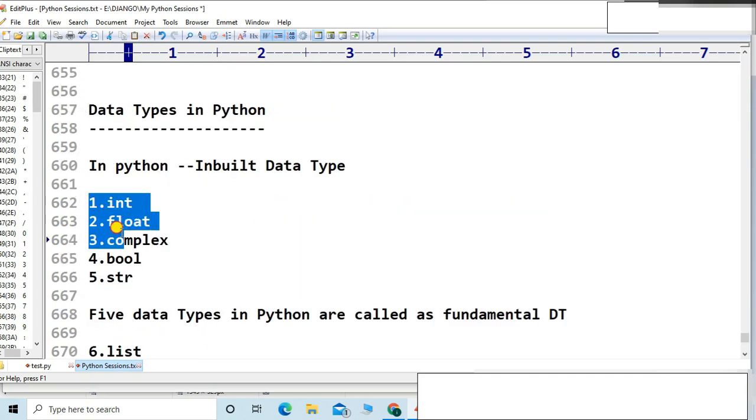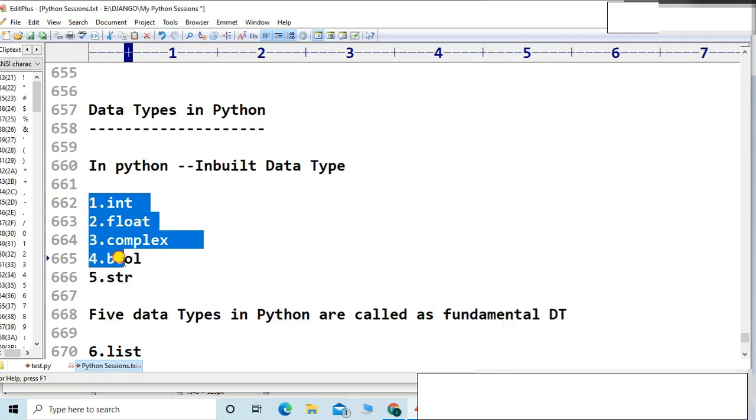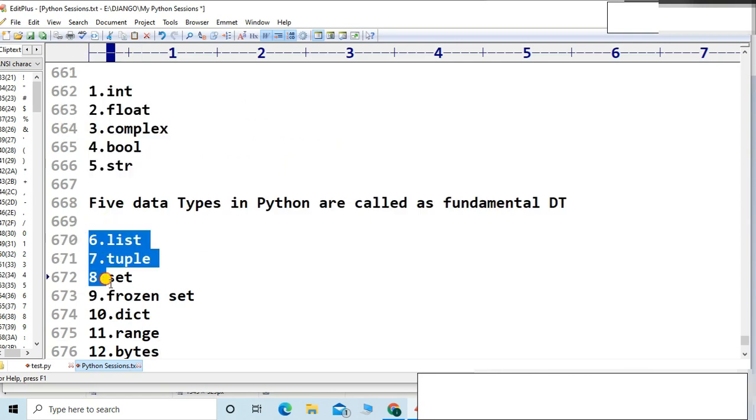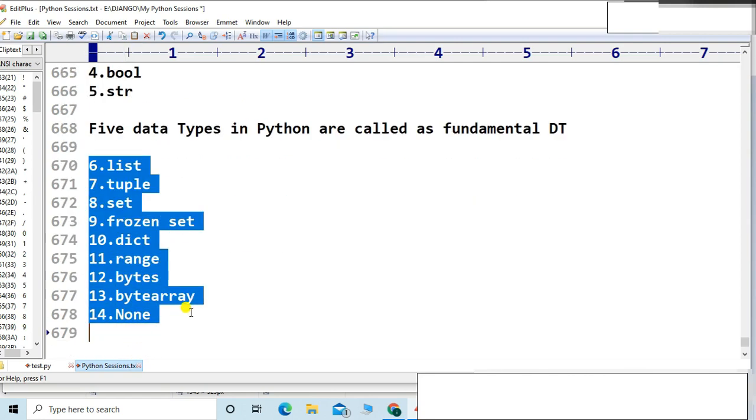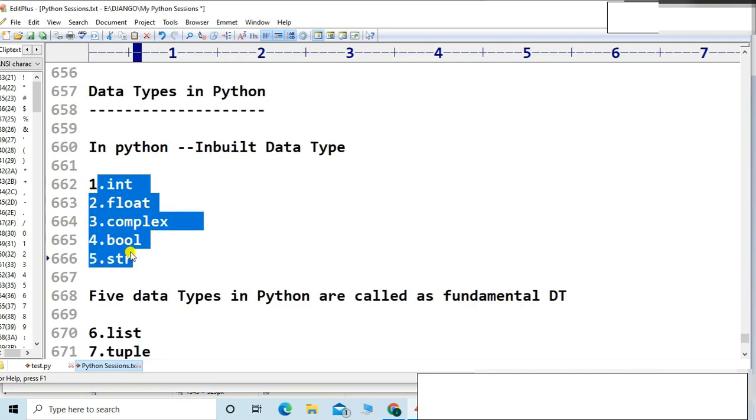But these five are called fundamental data types. In the interview room, there is a chance they will ask which are the fundamental data types. Always keep in mind, these five are the fundamental data types. Others are just data types, not fundamental. These are the building blocks, very basic.